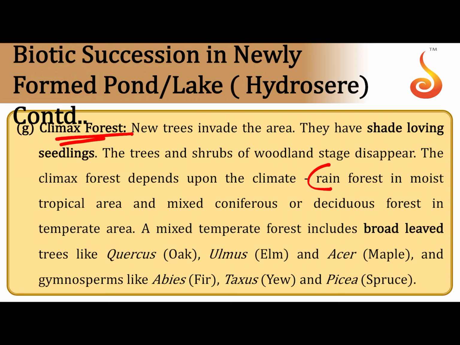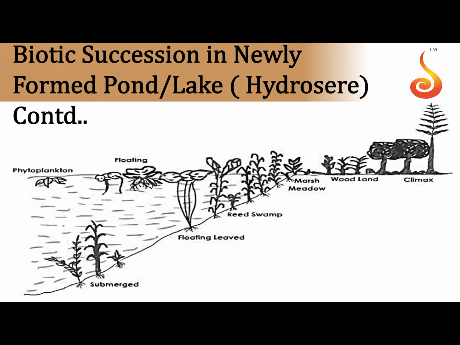So you have to remember some of the forests, like rainforest in moist tropical areas, and coniferous and deciduous forests are also formed ultimately. So we started off with a water body, and see how initially we had phytoplankton, and then we had submerged plants, then we had floating plants, then we had these amphibious plants like reed swamp, and then we had marsh meadow shrubs, and then we had woody plants which make up the forest ecosystem.